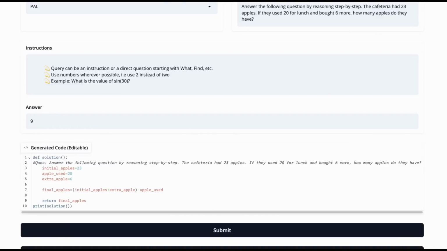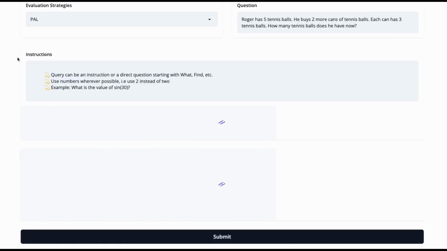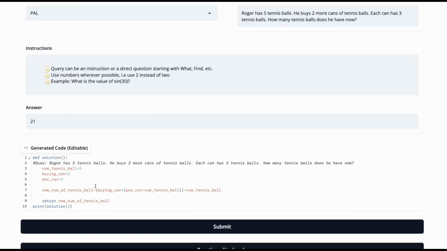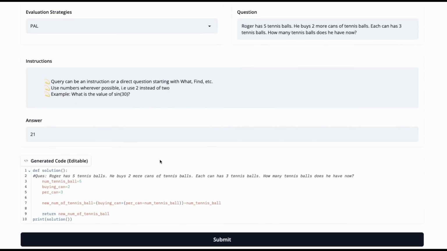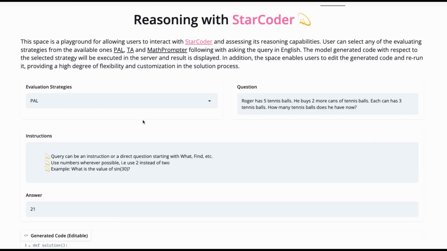Let's try another one. For this one, Roger has 5 tennis balls. He buys 2 cans of tennis balls. Each can has 3 tennis balls. So that should be 2 by 3 is 6, plus 5. Let's see, can this get 11? And we see it didn't do a great job on this one. It seems to have got some of the things together, but the final putting it all together, it's not done a great job there. So already we can see that perhaps the reasoning on this one is not that great, but let's see how we could replicate this in code.